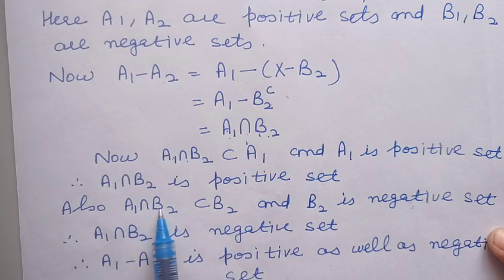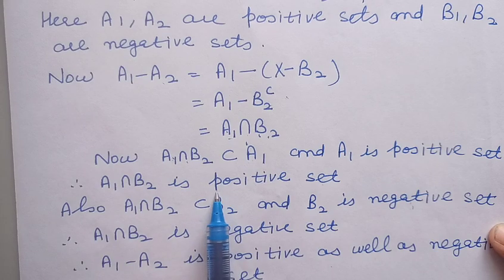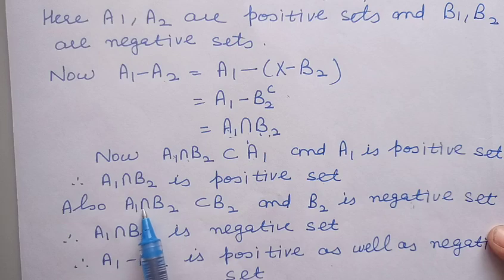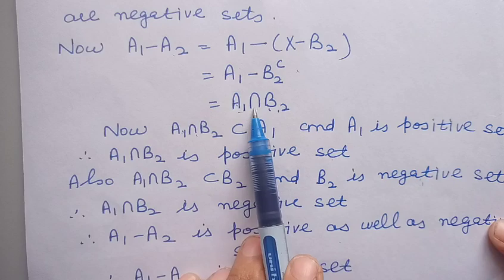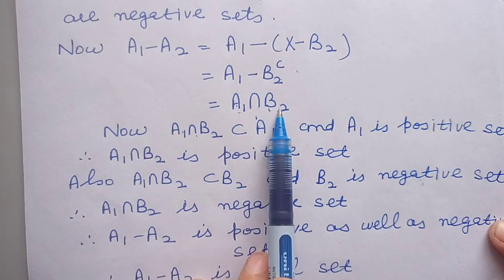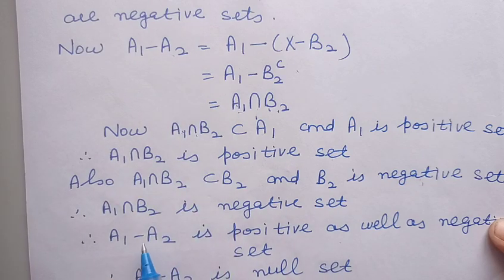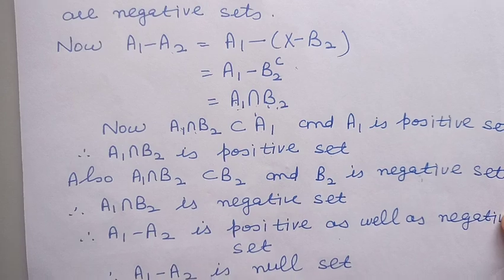Also being the intersection, this set will also be contained in B2. B2 is a negative set, so A1 intersection B2, being a subset of a negative set, is negative also. Now from here you can see that A1 intersection B2 is the same as A1 minus A2. So we can say that A1 minus A2 is a positive as well as a negative set.